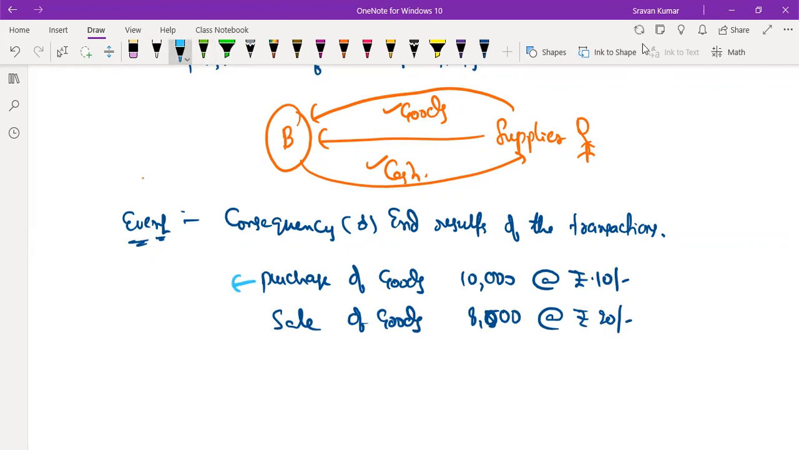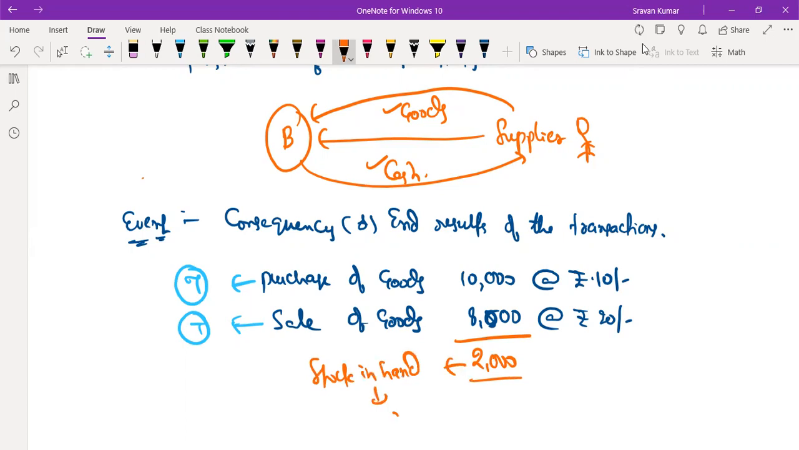Here, purchase of the goods is said to be a transaction because some exchange is made between business and outsider in terms of goods and cash. Sale of goods is also said to be a transaction because here exchange is made in terms of goods and cash. But due to this purchase and sale of the goods, by purchasing 10,000 units, out of that 8,000 units are sold. Because of that we have 2,000 units in hand. So stock in hand, that is said to be a what? Event. Because the end result of the transactions is said to be an event.